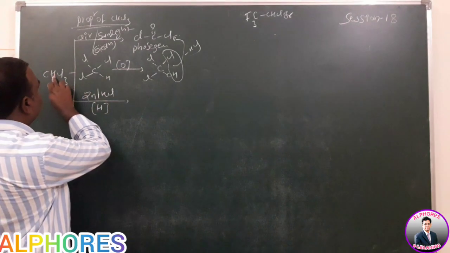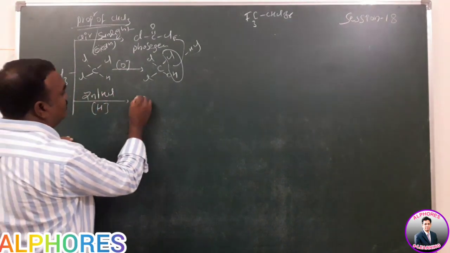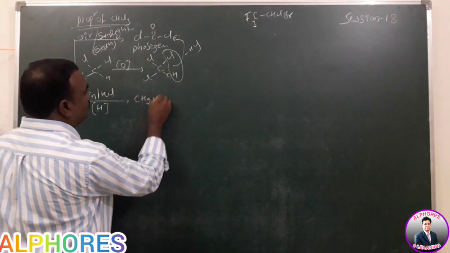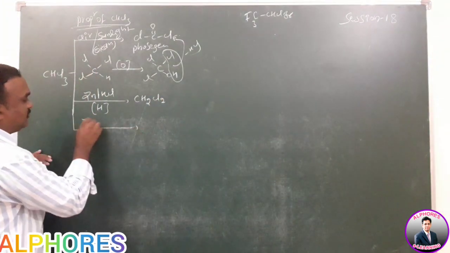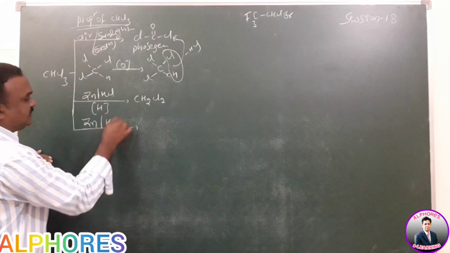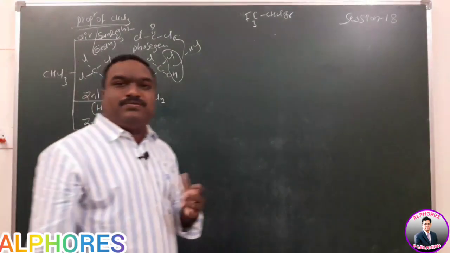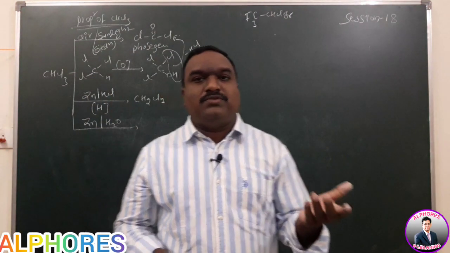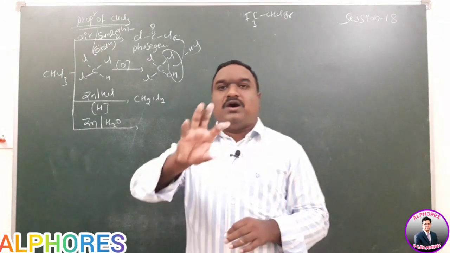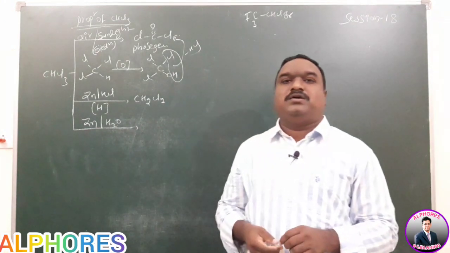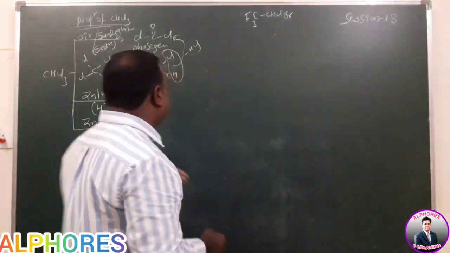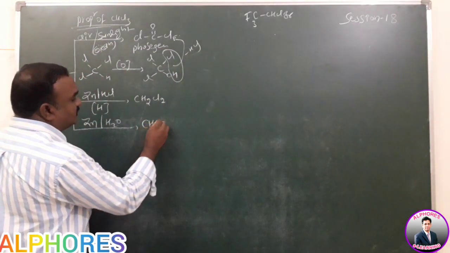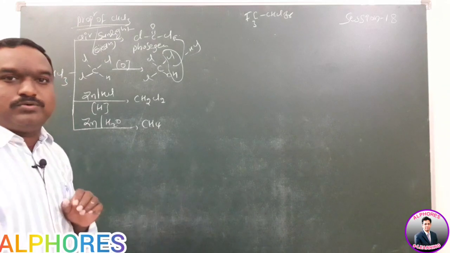So what will happen here? The chlorine is replaced by hydrogen, forming CH2Cl2. If you react with zinc plus water instead of hydrochloric acid, all chlorines are replaced by hydrogens. Then we'll get methane gas. Here, methane compound.